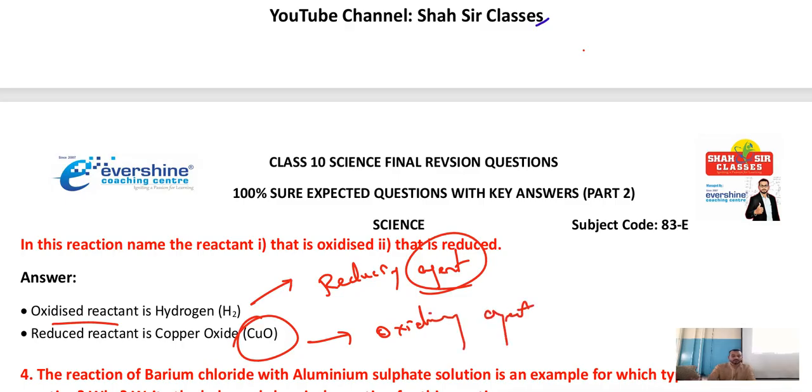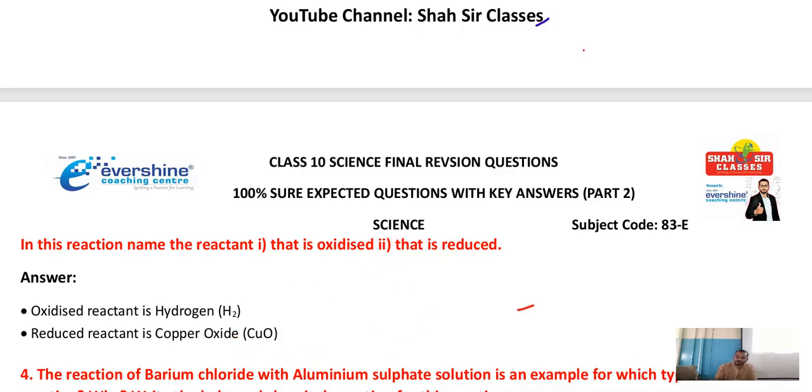Then oxidizing agent is copper oxide. Actually chances are very less. They will ask you oxidizing agent and reducing agent. But major important is oxidation and reduction. Who is oxidized or who is reduced? And name the oxidation reaction and identify the reduction reaction. समझ में आया बेटा? Sure? Okay.